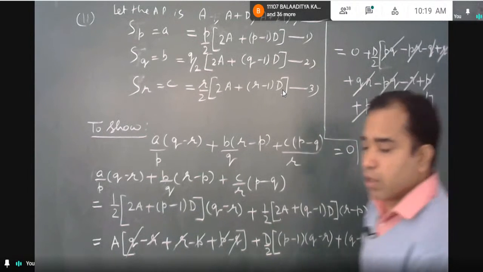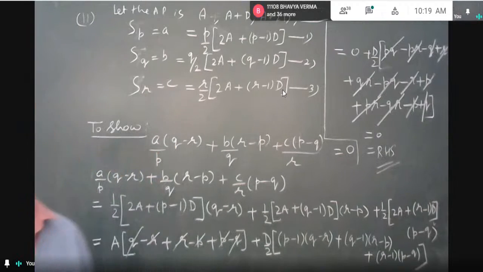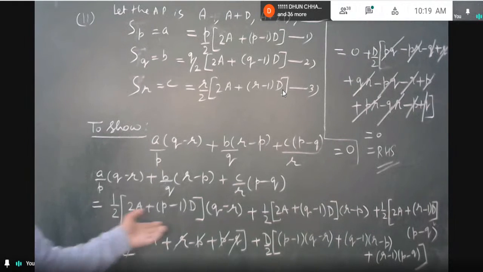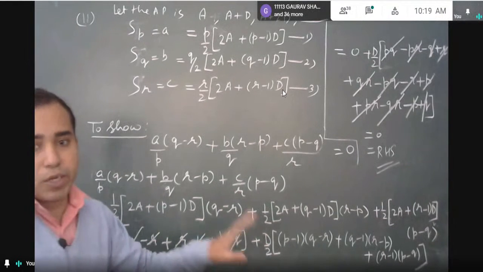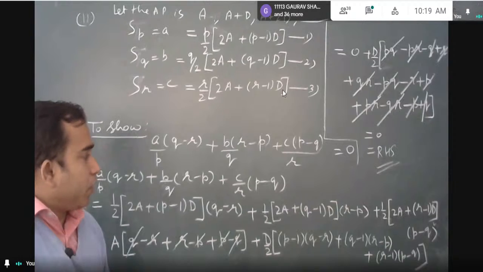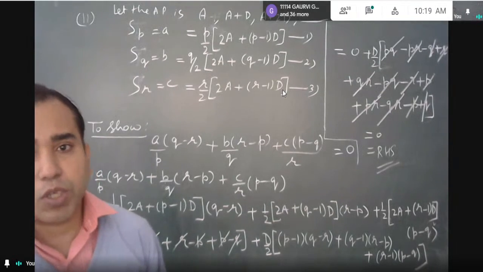So if you see, there is no problem, I think. You only have to take care in multiplying. If you could not understand this step, you can multiply it completely first. Hardly 1 or 2 minutes it will take. You can multiply everything completely, then after that you can take a common and d by 2 common, right? But it will come very, very easily. So this was question number 11.